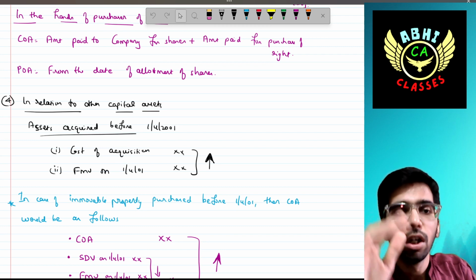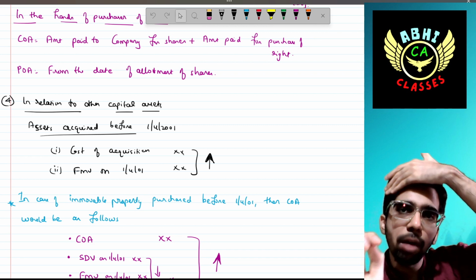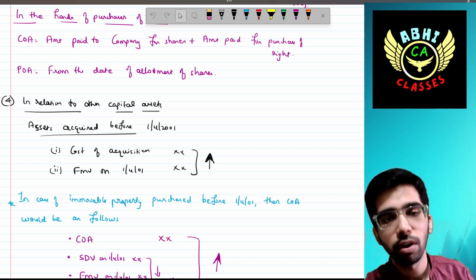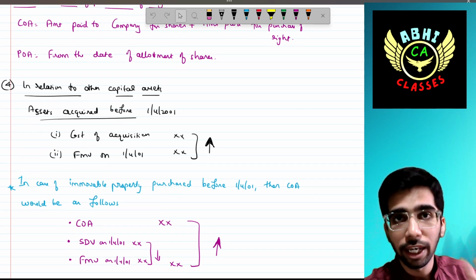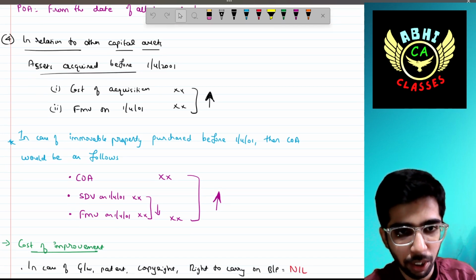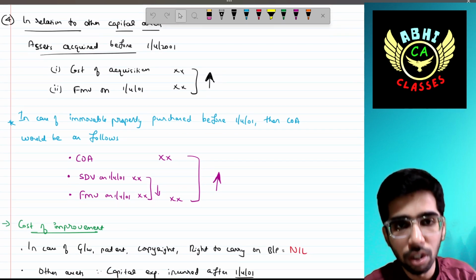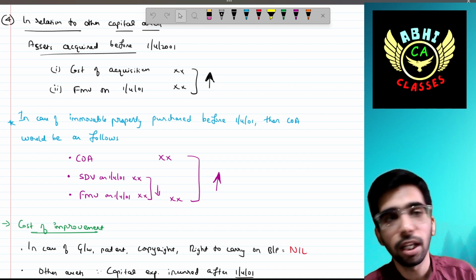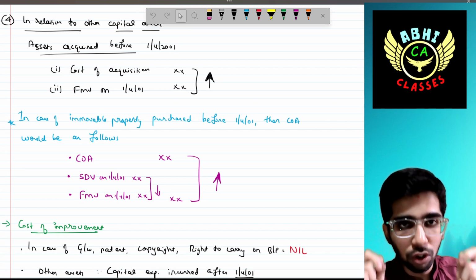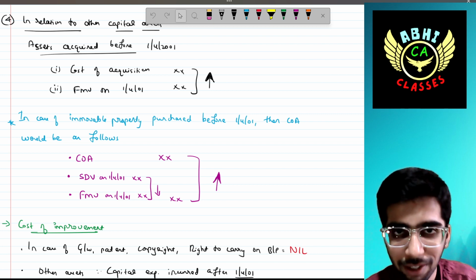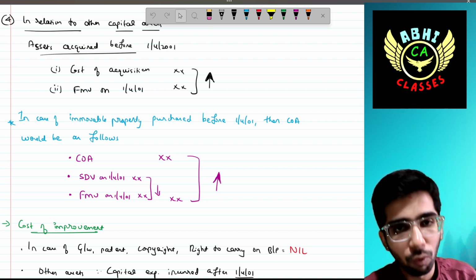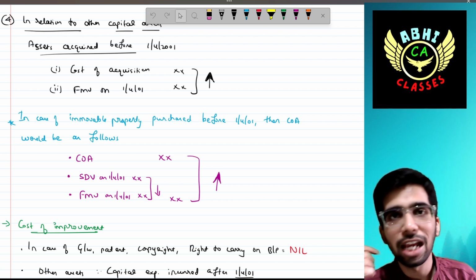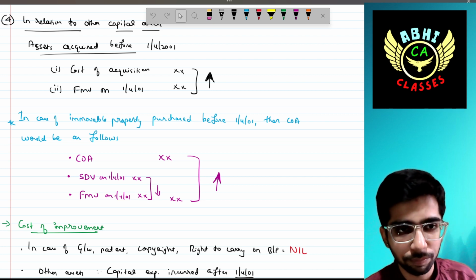Then in relation to other capital assets, for any other capital asset acquired before 1/4/2001, we have already discussed that the actual cost of acquisition or fair market value as on 1/4/2001, whichever is higher, should be taken. But in case of immovable property purchased before 1/4/2001, the cost of acquisition would be as follows.